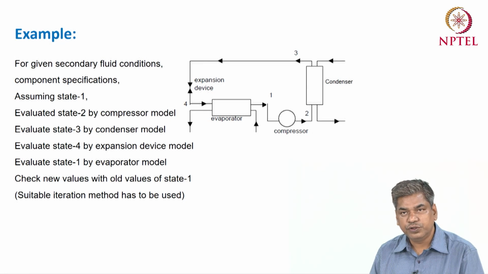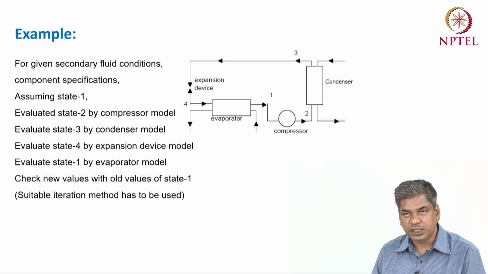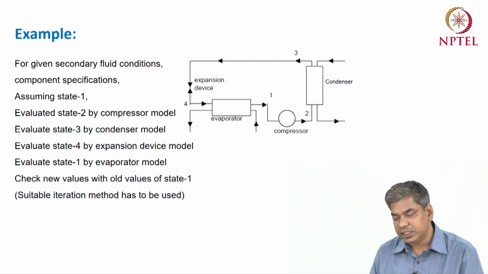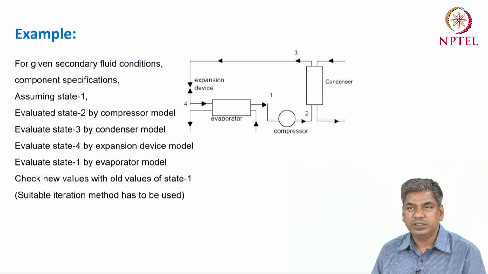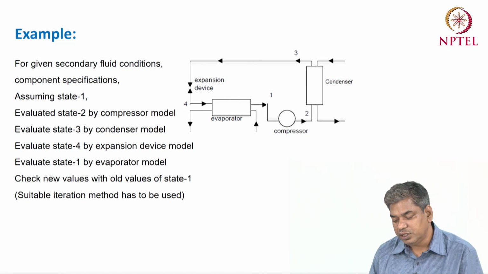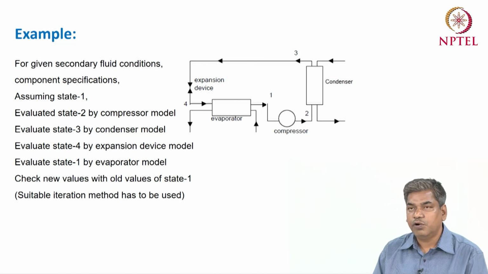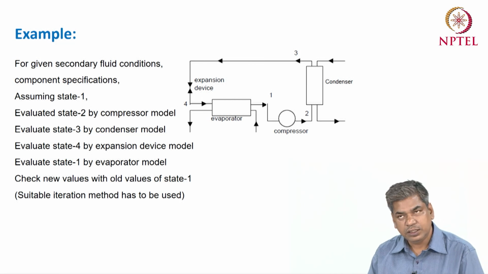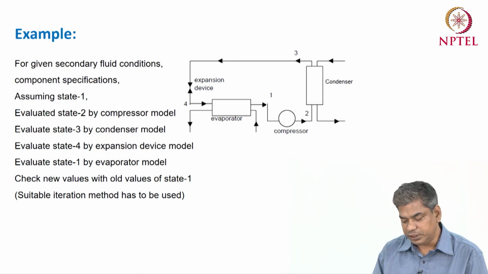Now we can check this new value against the old value of the state point, and do a sufficient number of iterations to make the old and new values converge. Then we get the steady state condition, the different state points, or the balance point for the given inlet conditions and the compressor speed. Thank you.